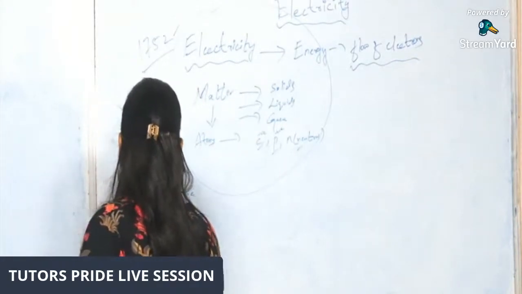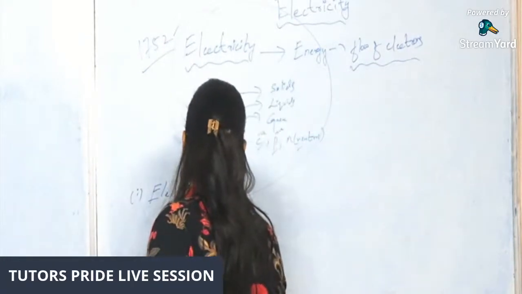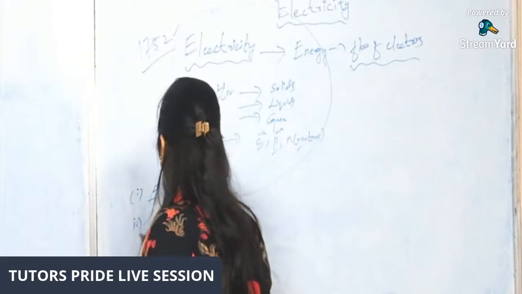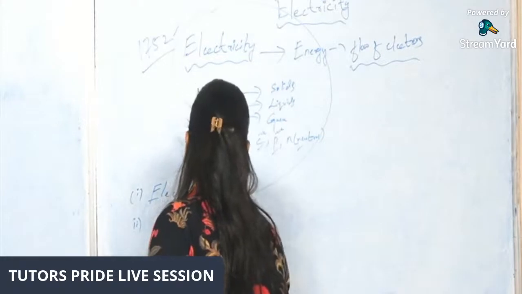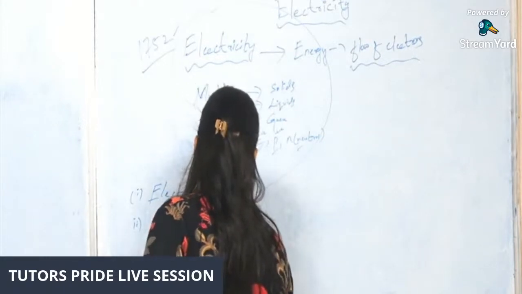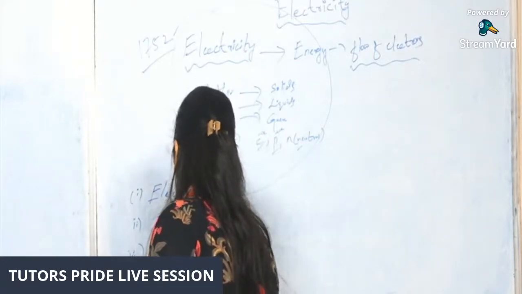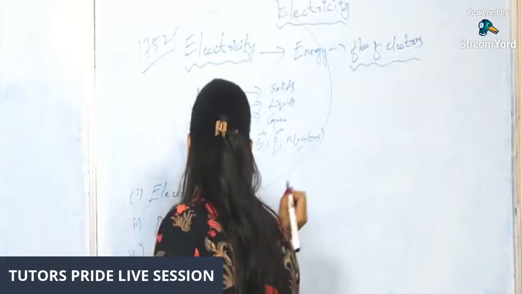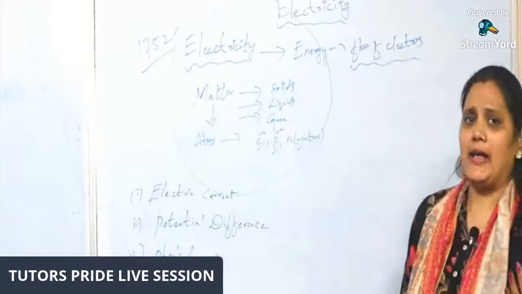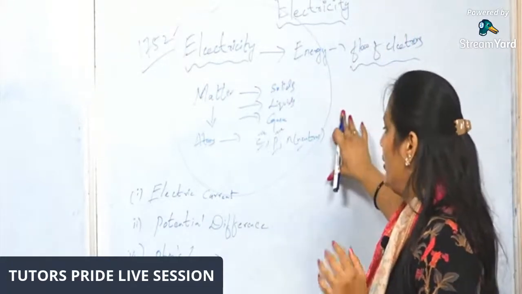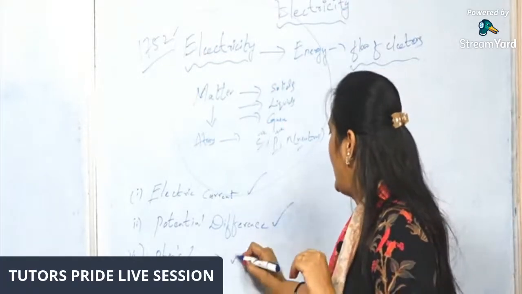See, in electricity there are many topics, but today I'm going to discuss electric current, potential difference, and thirdly Ohm's law. So earlier I told that in electricity we have many topics, but today I'm going to tell you about a few topics called electric current, potential difference, and Ohm's law.